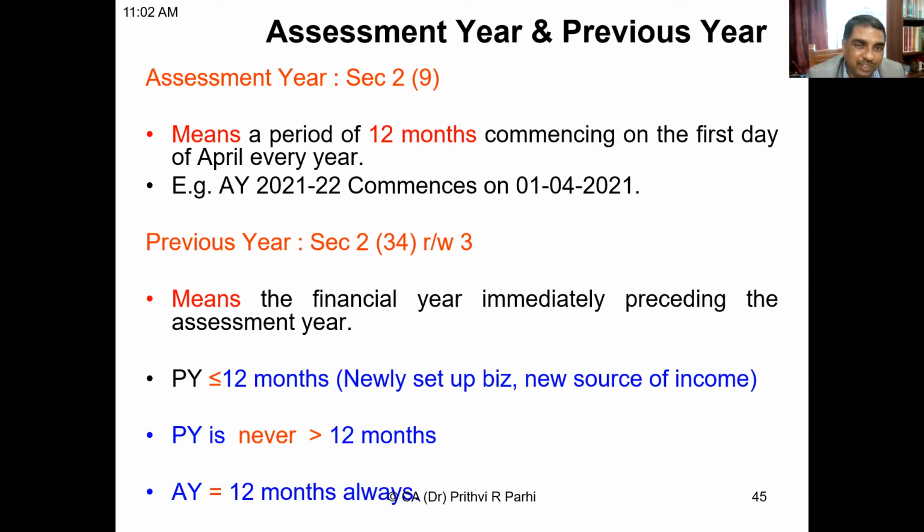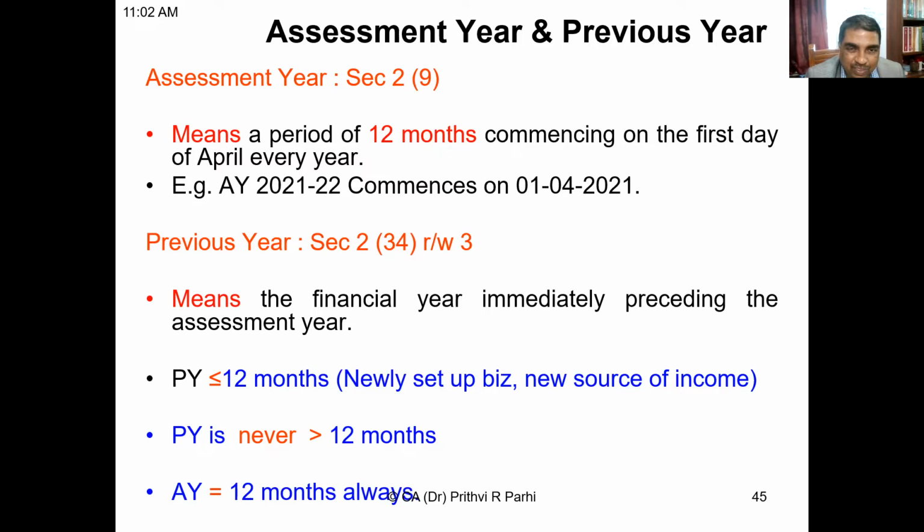Okay, now what is previous year? If you want to understand the meaning, you have to refer to section 2(34). But if you see section 2(34), you'll find it is written that the previous year is the previous year as defined in section 3. That means without reading section 3, you cannot get the complete meaning of previous year.